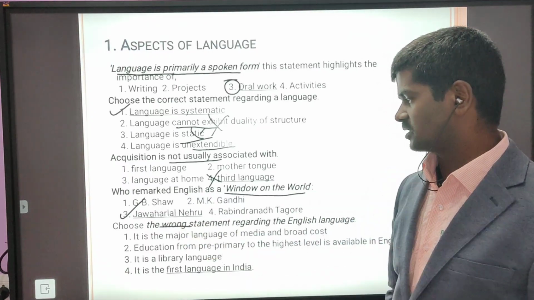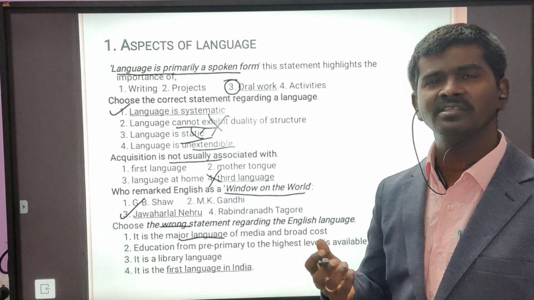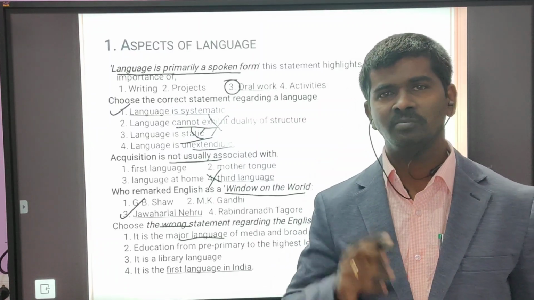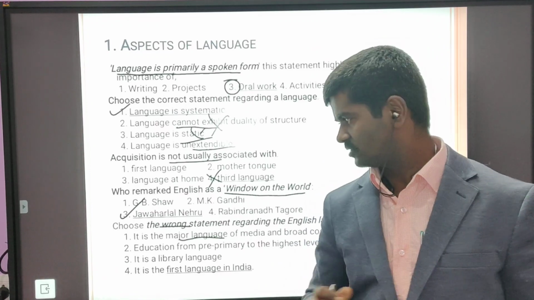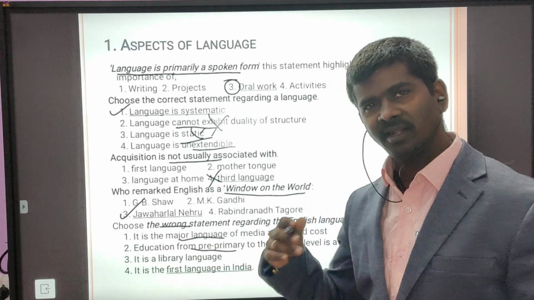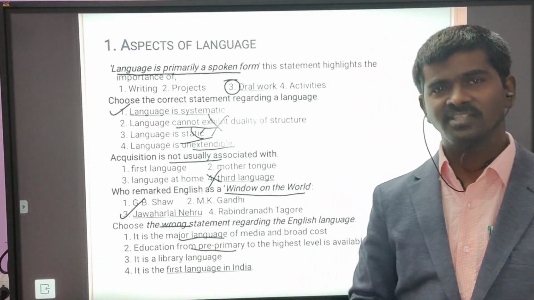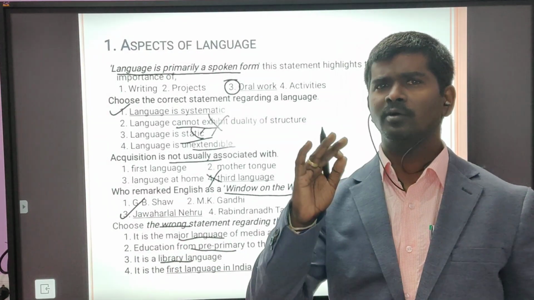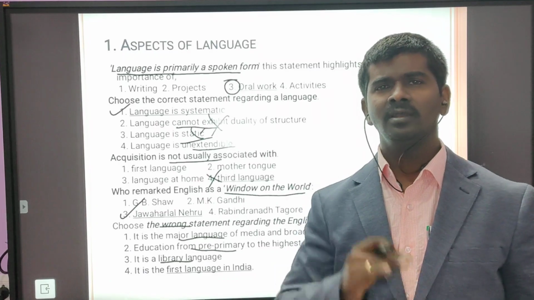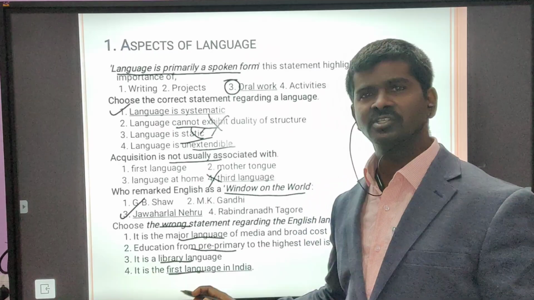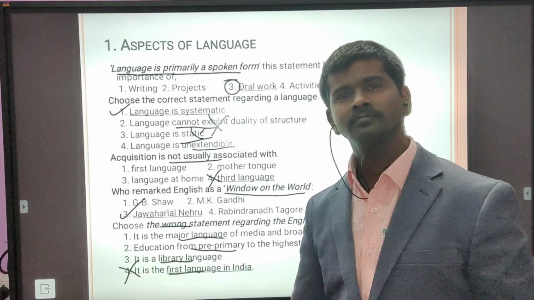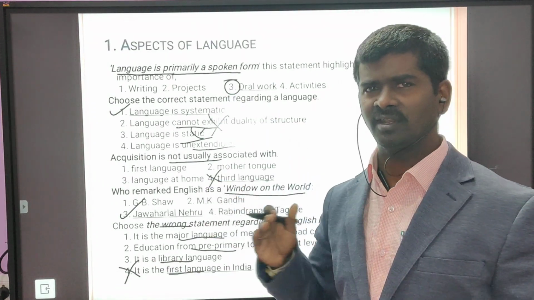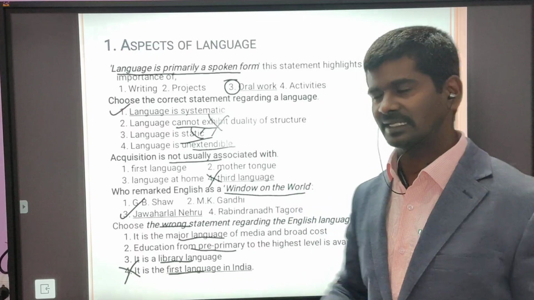Next, choose the wrong statement regarding the English language. It is a major language of media. Nearly 85% of the material that is available with regard to media is in English. Education from pre-primary and higher level that is available in English in India, true. And it is a library language, source language. A lot of reading information that is available in English. English is the first language, wrong. That is the answer. See, you can look at how different bits were given in 2017 TET, 18 TET.